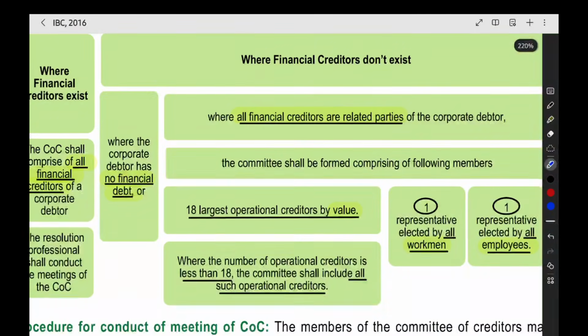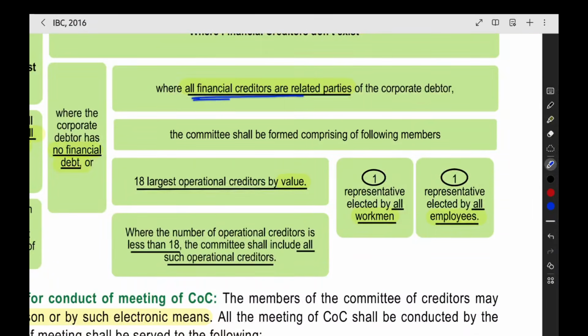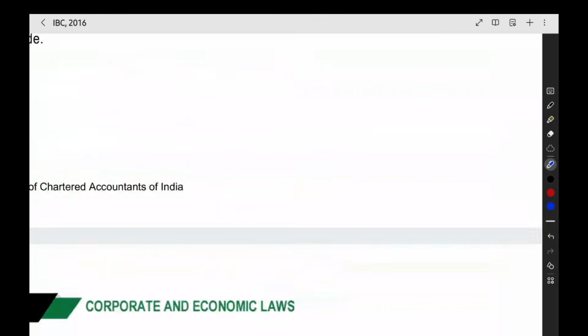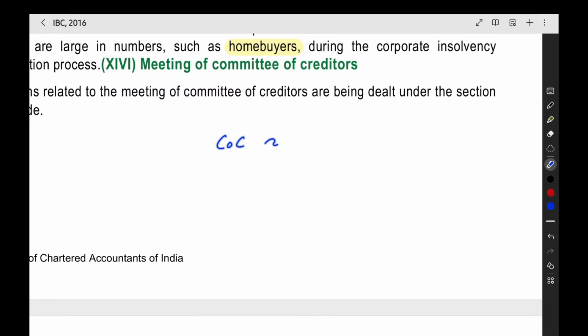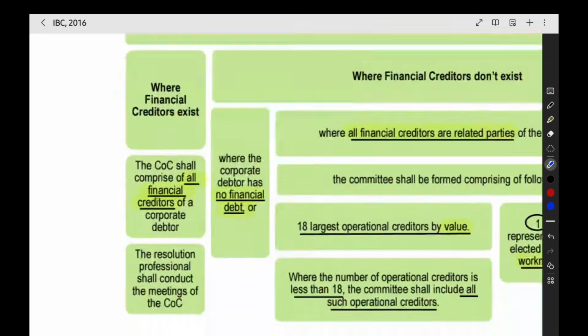This is a very rare scenario, but when it happens, what will happen? Where the corporate debtor has no financial debt, or where all the financial creditors are related parties to the corporate debtor. Another important point is that any related party to the company does not have any right to vote or participate in the committee of creditors. They will not be members of the committee of creditors. So when all the financial creditors are related parties, they cannot be in the committee of creditors. Now we have to go to the operational creditors.